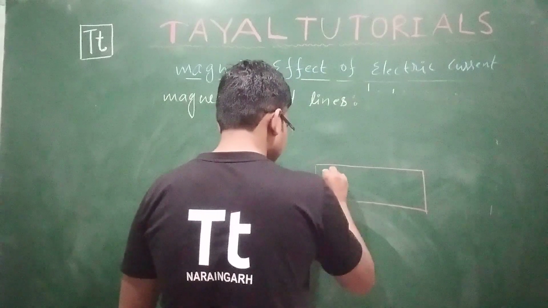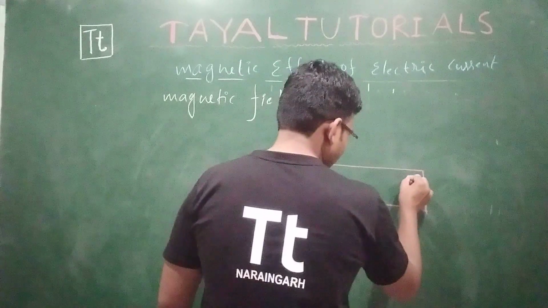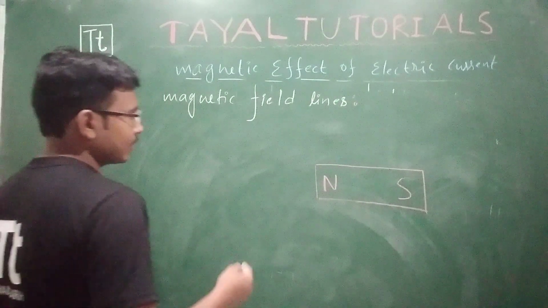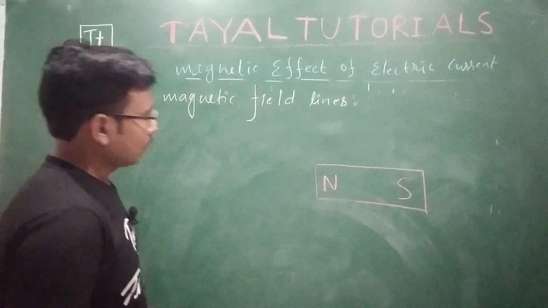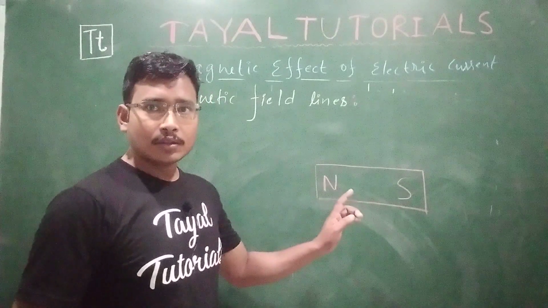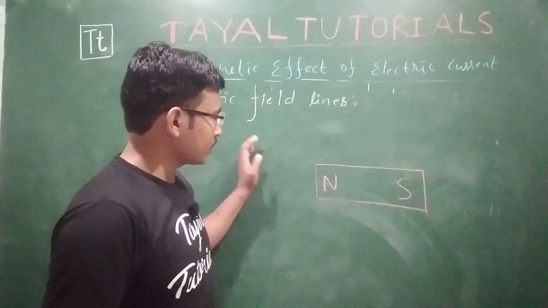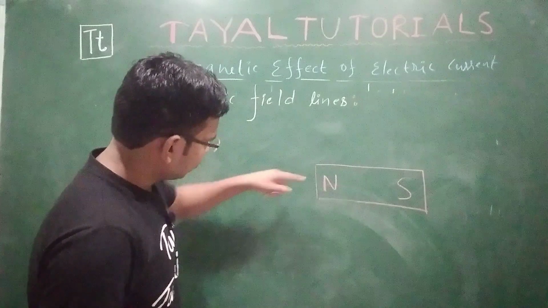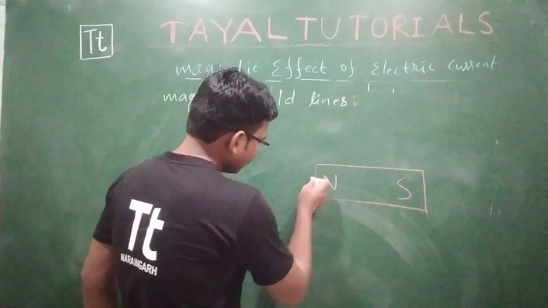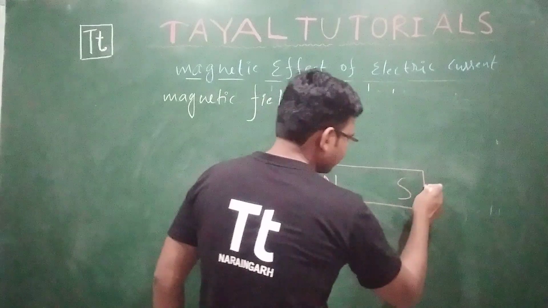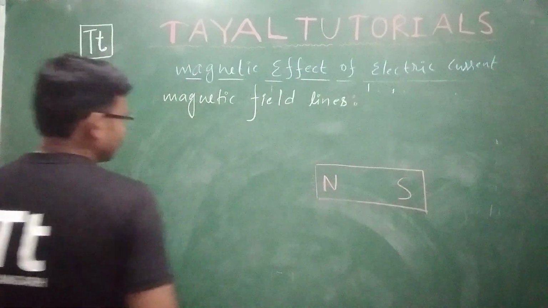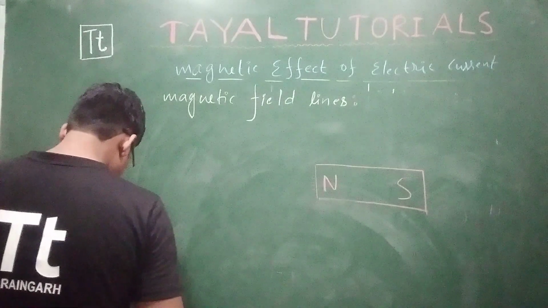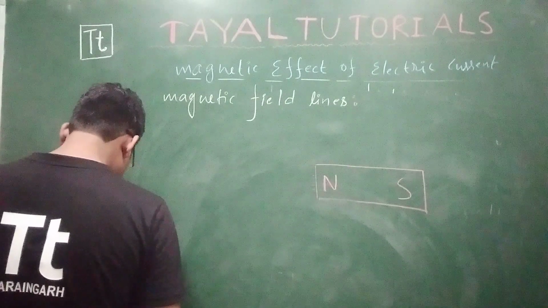This is the north pole. This is your south pole. I'm writing one statement: magnetic field lines are closer at poles, and I will draw the same. See, the first thing regarding the magnetic field lines is that they are closer near the poles.